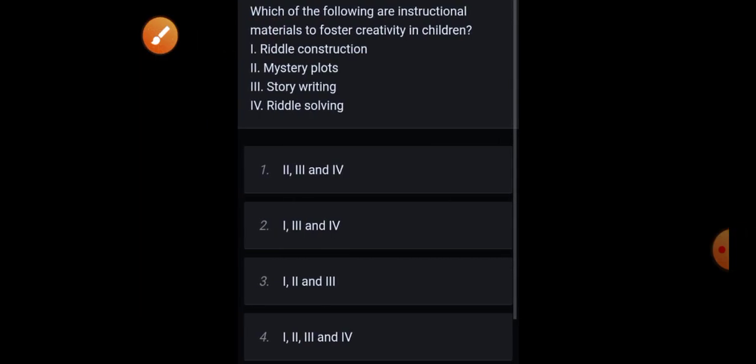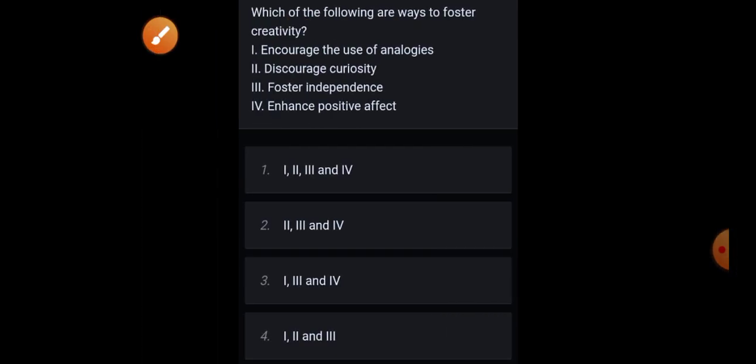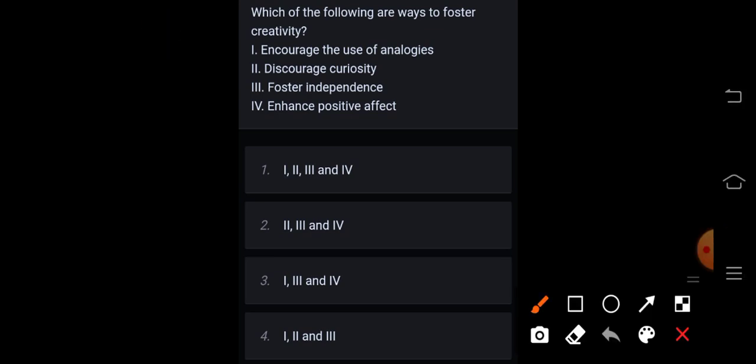Next is, which of the following are instructional materials to foster creativity in children? Riddle construction, mystery plot, story writing, riddle solving. Correct answer is option 4. Next is, which of the following are ways to foster creativity? Encourage the use of analogies, discourage curiosity, foster independence, enhance positive effect. So correct answer is option 3, first, third and fourth.